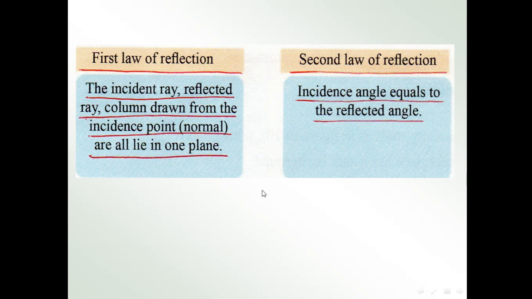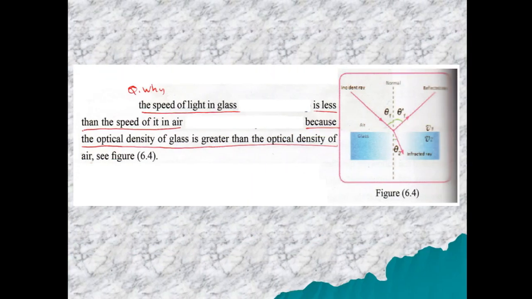So this is the first law of reflection. The incident ray, the reflected ray, and the normal. These three lines are all in one plane. What is this plane? The plane of the paper or the screen.